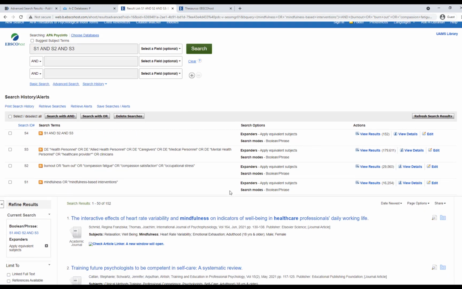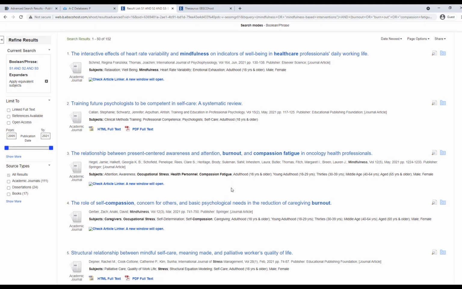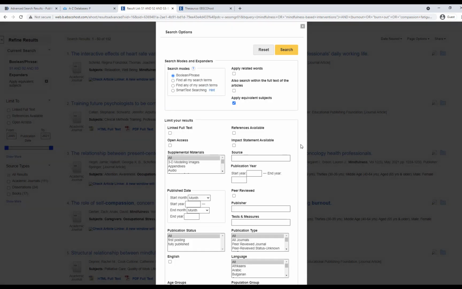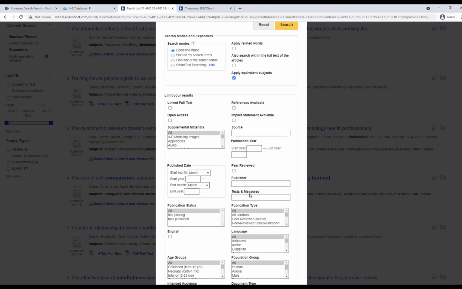I'll search. I see there's 152 results. Now scrolling down here, now I need to apply my filters, the limits that we did in PubMed. In any Ebsco database like PsycInfo or CINAHL, you'll see filters over on the left, and you'll notice there's not a ton of options here. So go to Show More under Limit To, and now you'll see more options for filters.